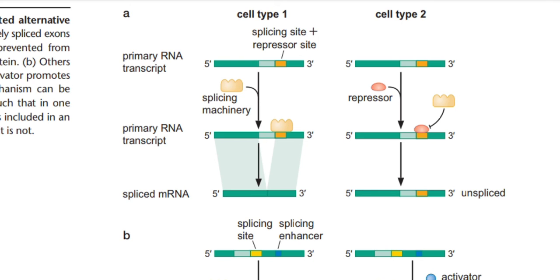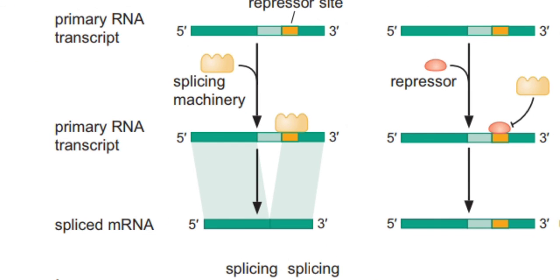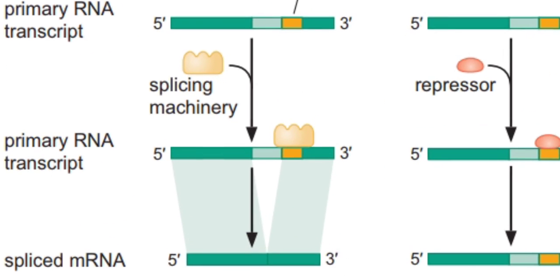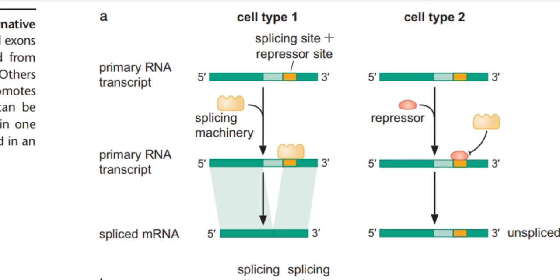So without the repressor bound, the splicing machinery, shown in this figure, binds and carries out the splicing process, right? The light shaded green one is your intron, which has to be removed to get a mature mRNA.